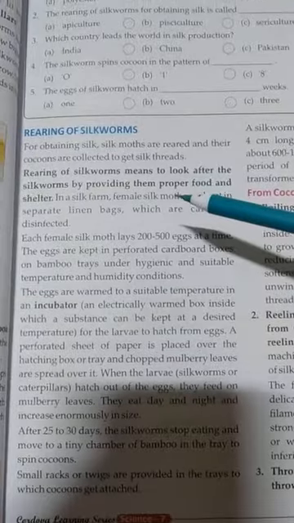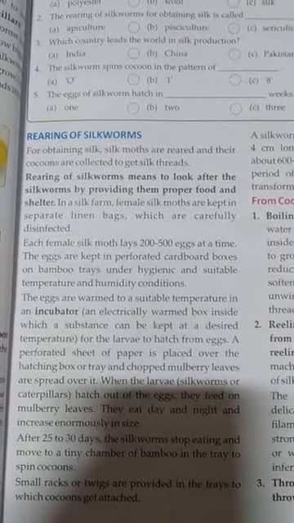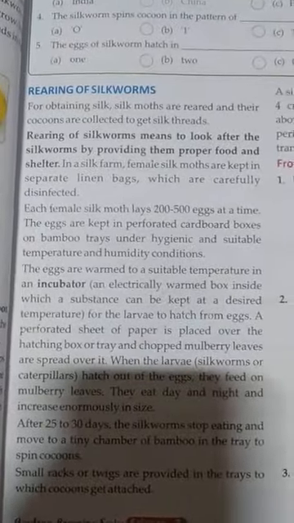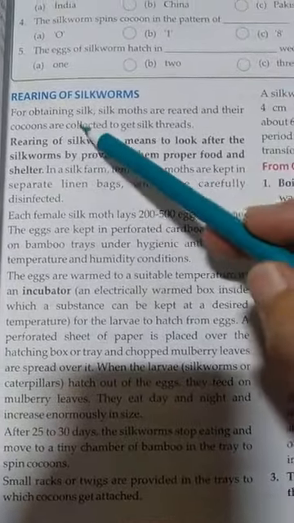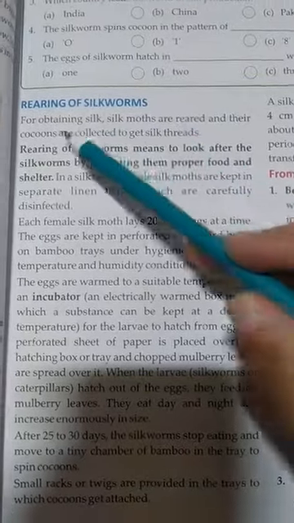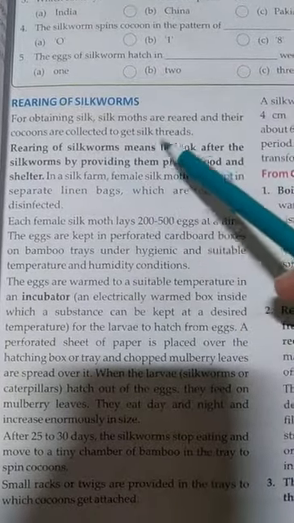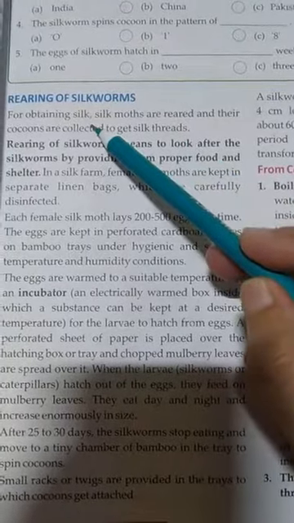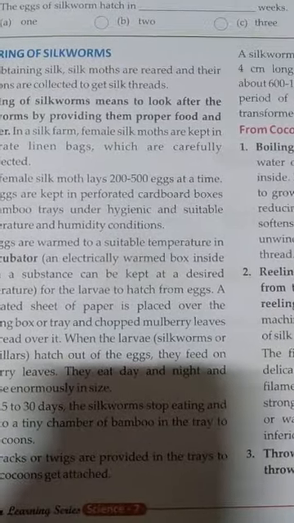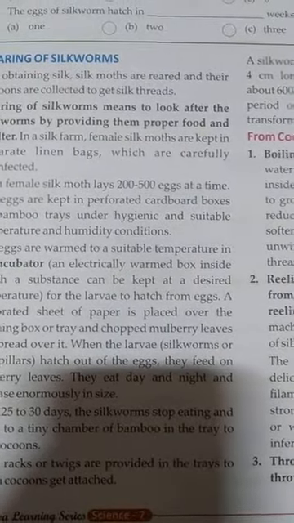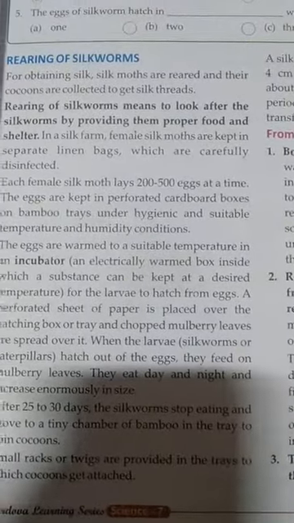Next will be the rearing of the silkworm: how we will rear the silkworm and how we will get the silk. There is a process. For obtaining silk, silk moths are reared and their cocoons are collected to get the silk thread. Because what is a cocoon? On the upper surface of the cocoon there is a collection of silk thread.